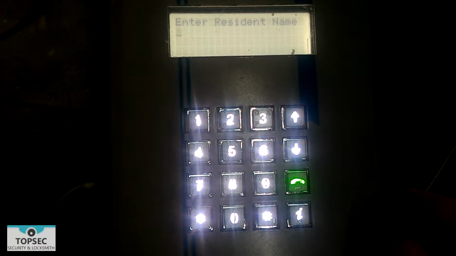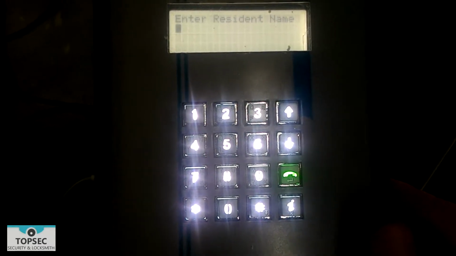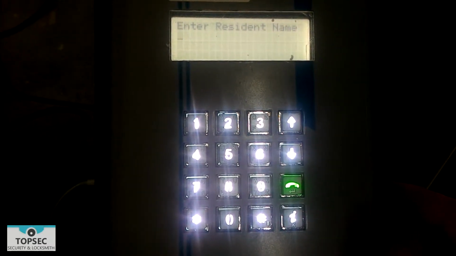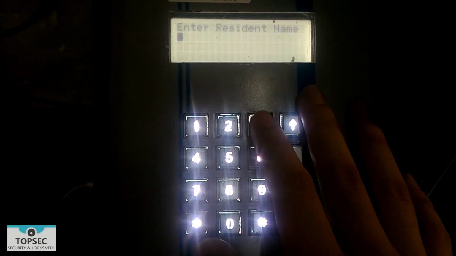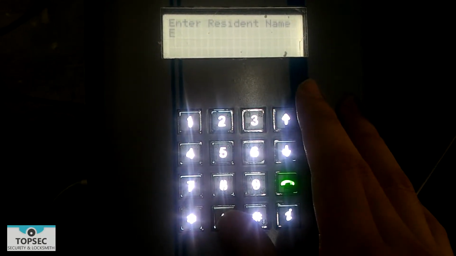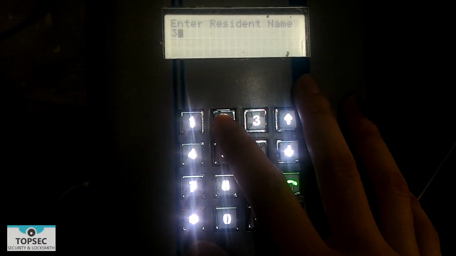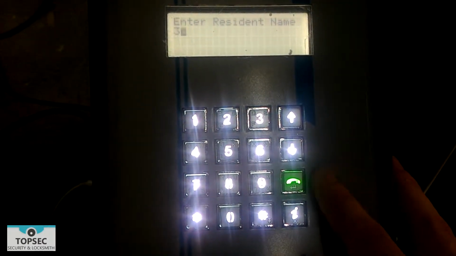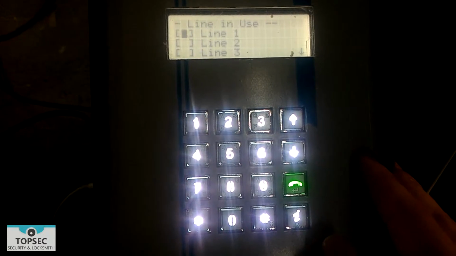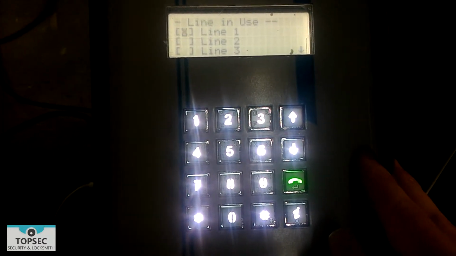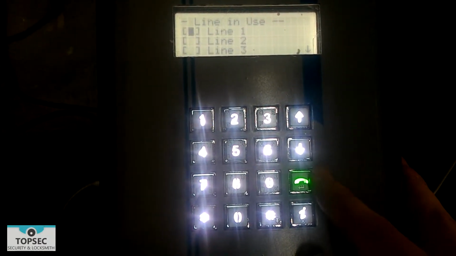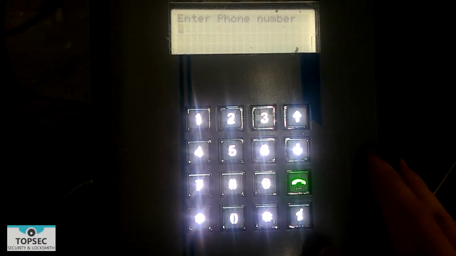And then for the resident name, you can enter whatever you want, such as 3C. Dial button. You can leave this desk as default.